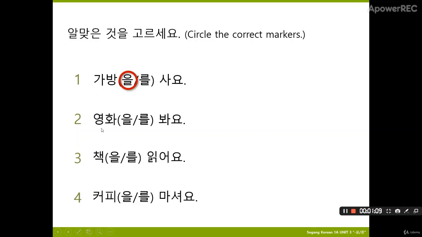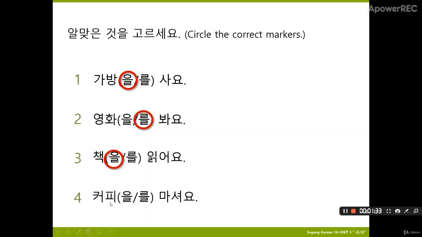This one, 영화. 영화 is a film. There's no end sound here, so we'll use 를. 영화를 봐요. I watch a movie. 책. 책 is book, so there's an end sound here, so we'll use 을. 책을 읽어요. I read a book.